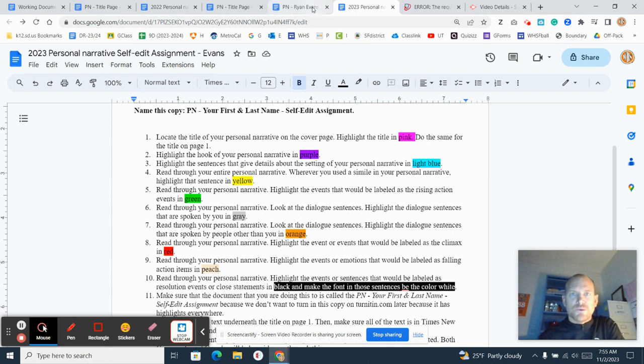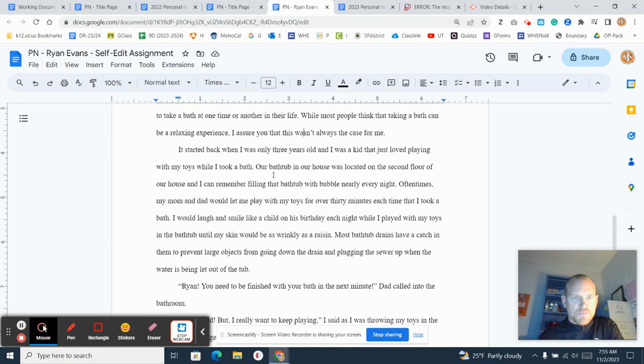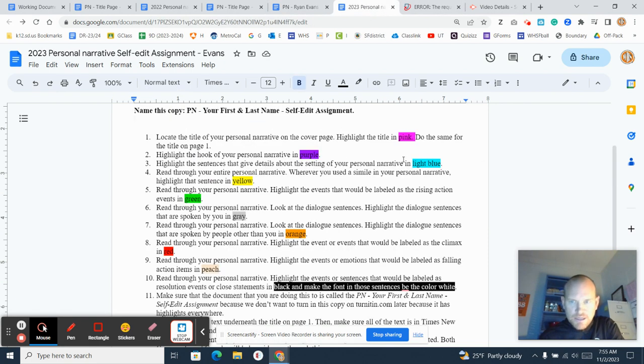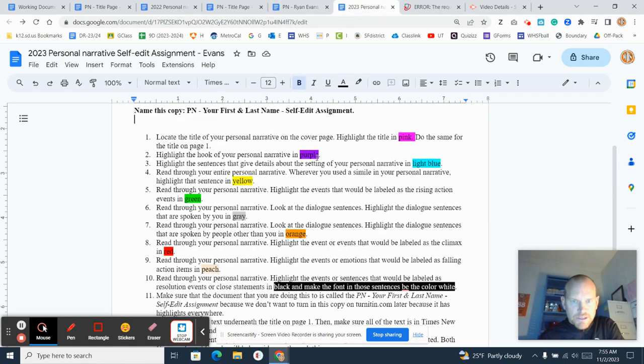Okay. Then it says, highlight the sentences that give details about the setting of your personal narrative in light blue. Nearly everyone by the age of 12 has had an opportunity to take a bath at one time or another in their life. While most people think that taking a bath can be a relaxing experience, I assure you that this wasn't always the case for me. All right, it's not quite my setting. It started back when I was only 3. I was playing toys in the bath. Okay, second floor of my house. I would say that this is my setting, and I need to highlight it in light blue. There we go.